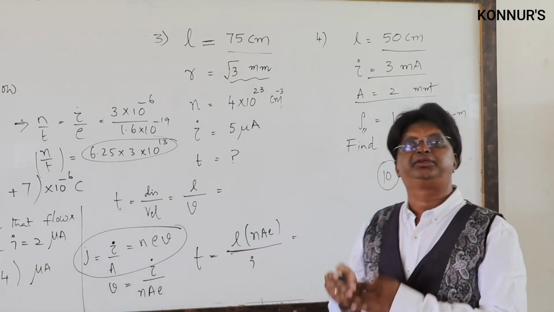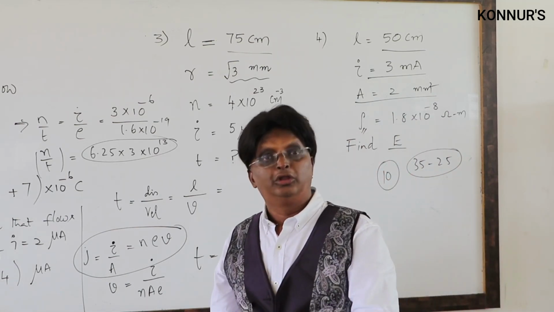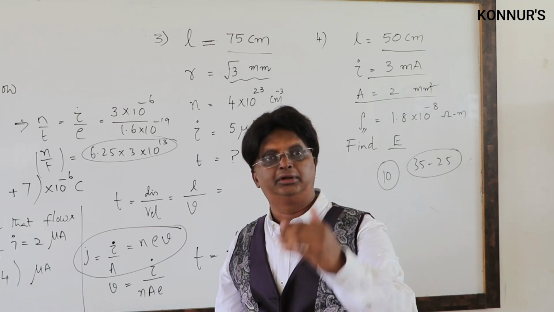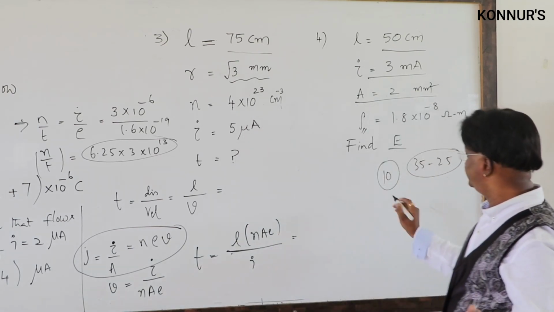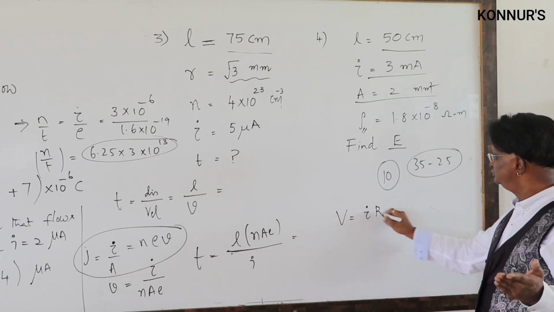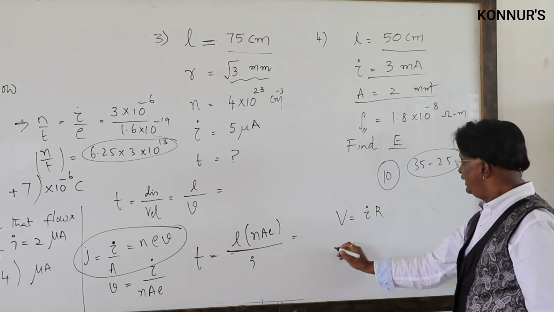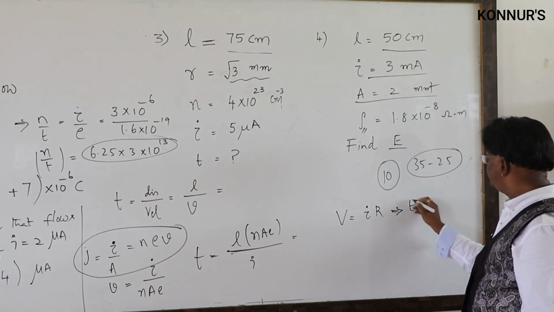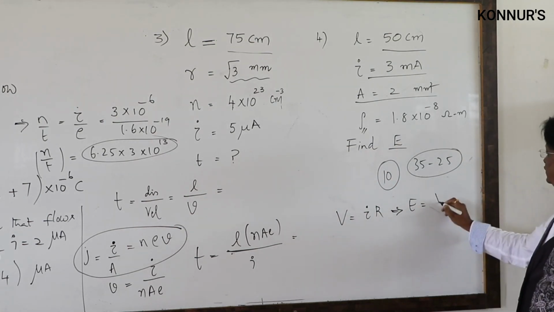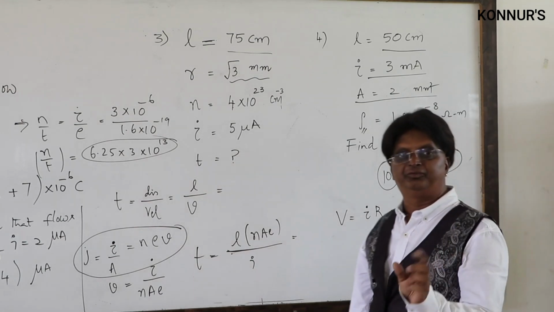Again, where to begin is the very tough question the student generally gets. Now whenever a conductor and current are given, the basis is V is equal to IR, you remember? Now I need E, and E is equal to V by L, the relation between electric field and potential.